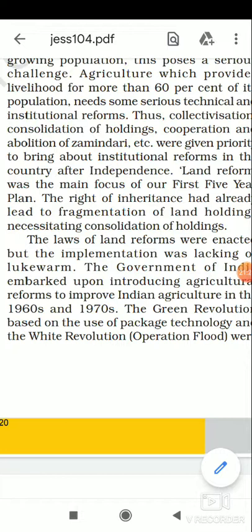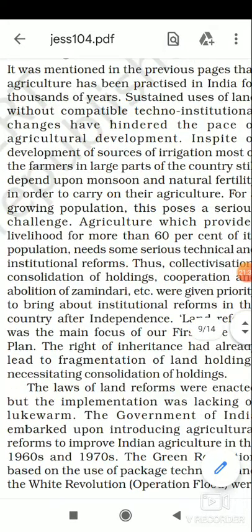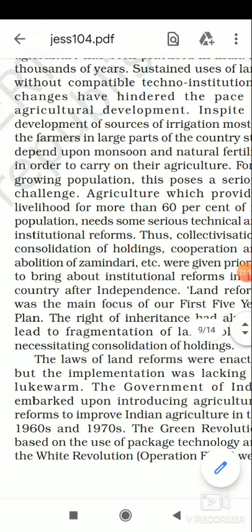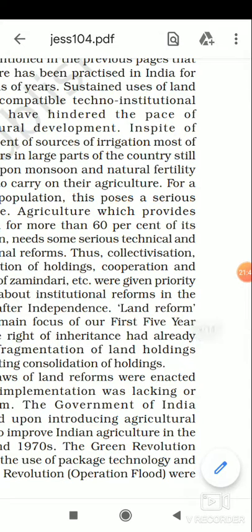The rate is decided by the government, that is called MSP, minimum support price. The ultimate aim of the government is to provide more and more facilities to the agriculture sector so that the farmer can grow more, because our economy is agriculture based, as we discussed a lot. That is why after independence, the government of India has given special attention towards agricultural development.